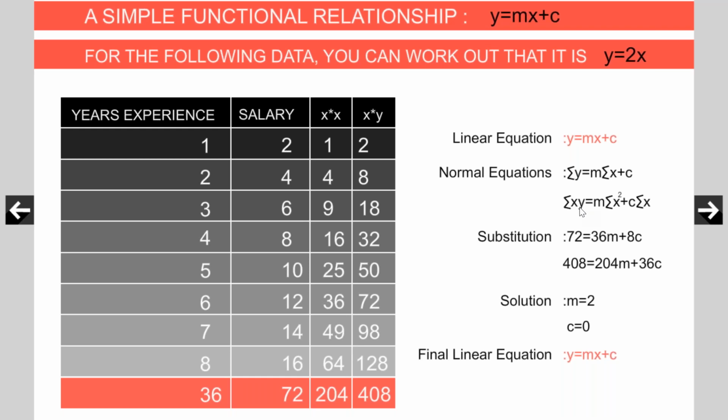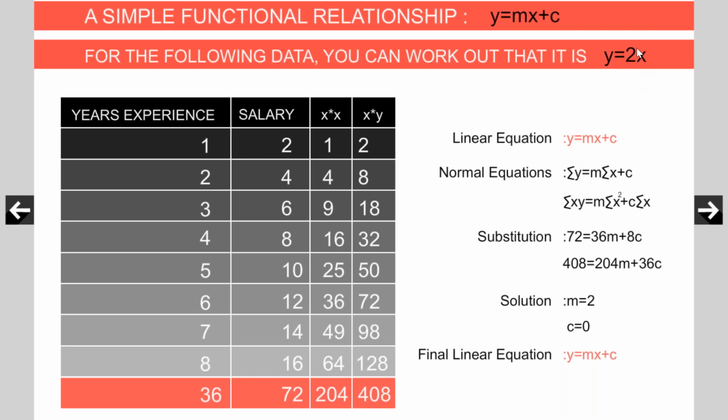Now what do I want to say? Take this equation, get this equation from the book, substitute, do simple calculation, substitute here and solve the simultaneous equation. You get these values, right? You get the simultaneous equation in m and c. Solve, you get m is equal to 2, c equal to 0. Substitute these values here, put c equal to 0 here, and then this term will go, and then put m is equal to 2, you will get y is equal to x.